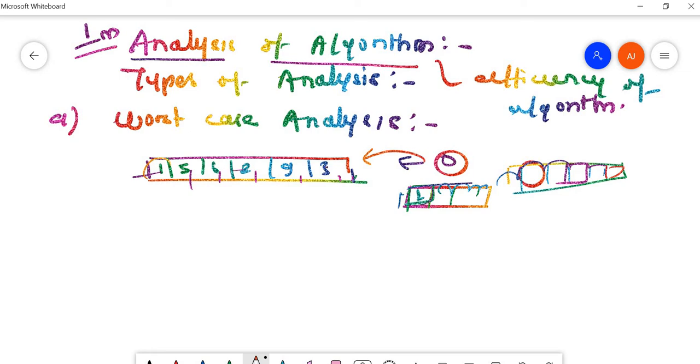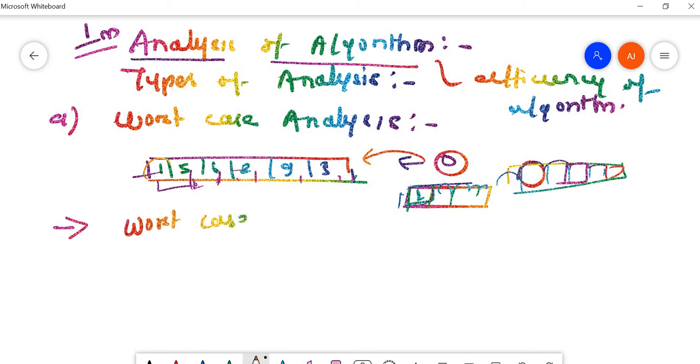Or suppose you want to sort this data in ascending order, the best case is when the data is already in sorted form. So the time that we need is very less in order to solve this problem. That is the best case analysis. I hope you understand this example. Now let me write the definition.